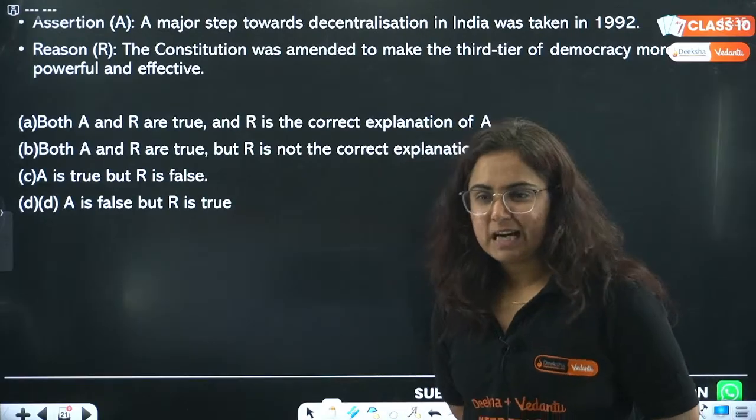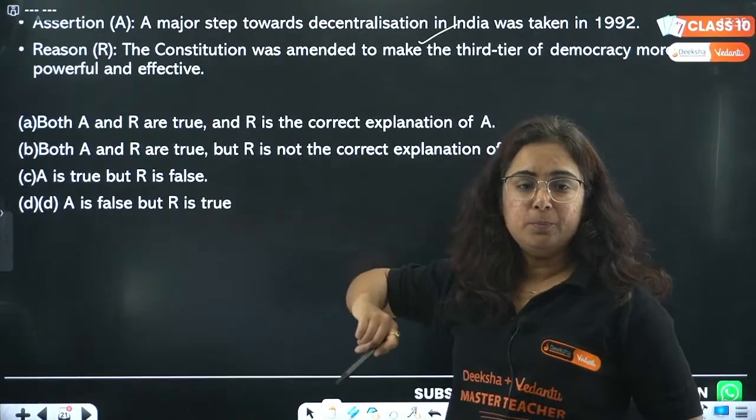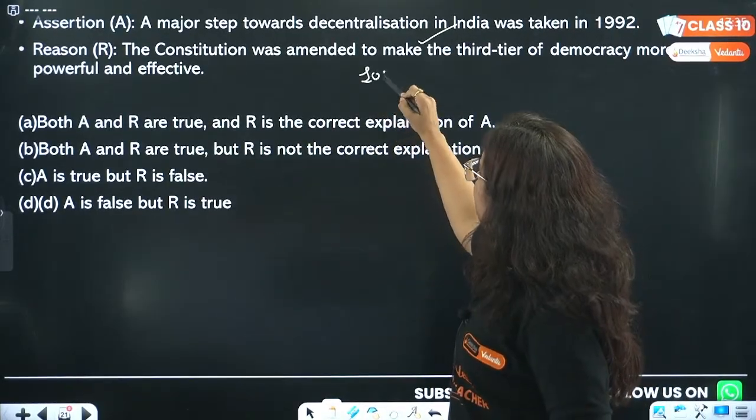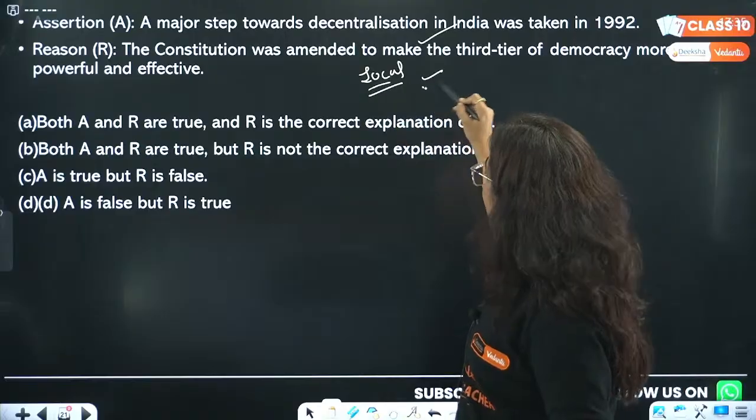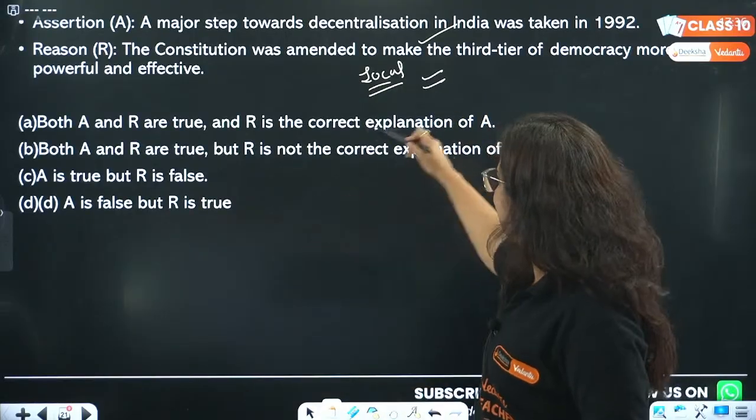So I'm getting the answers as A. Yes, decentralization was done in 1992 and by this local government was formed which made the democratic principles more effective. So A is the correct answer.